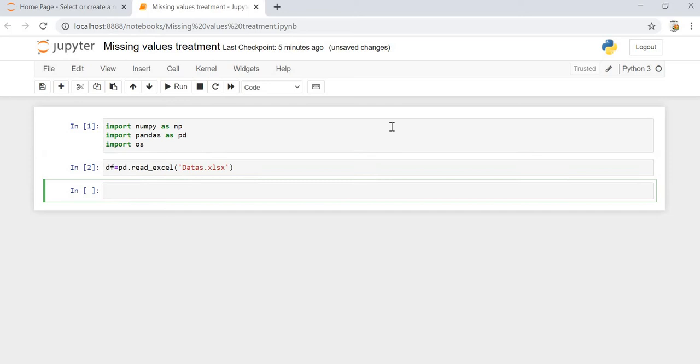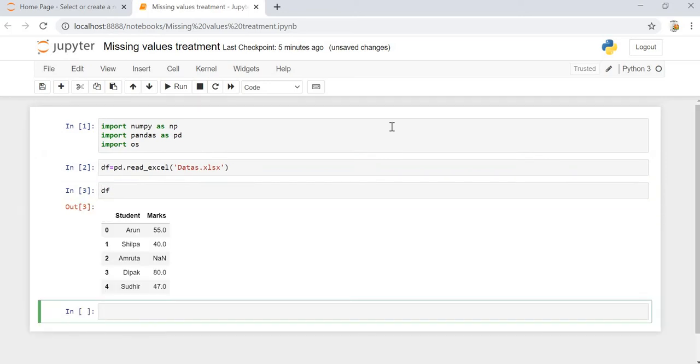Datas.xlsx. So once we do that, let's check out the data set. It's the data set of the students. There are 5 students and the marks of those students are available. Here we can notice that for this student Amruta, we don't have any value as it is showing NaN. So we need to fill this up before putting it into any machine learning model.